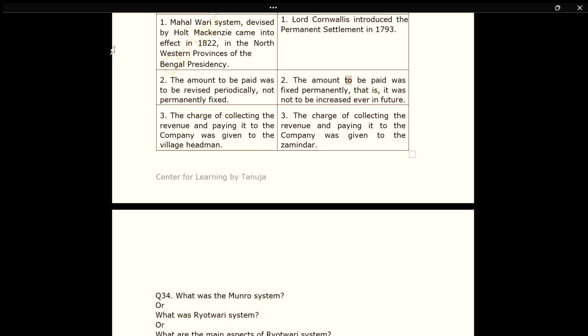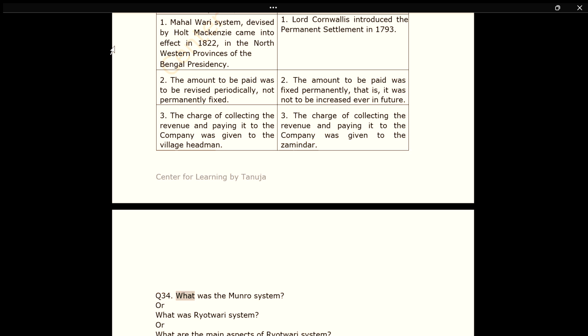Two, the amount to be paid was fixed permanently, that is, it was not to be increased ever in future. Three, the charge of collecting the revenue and paying it to the company was given to the village headman. Three, the charge of collecting the revenue and paying it to the company was given to the Zamindar.